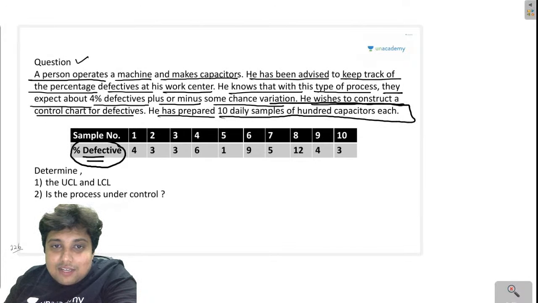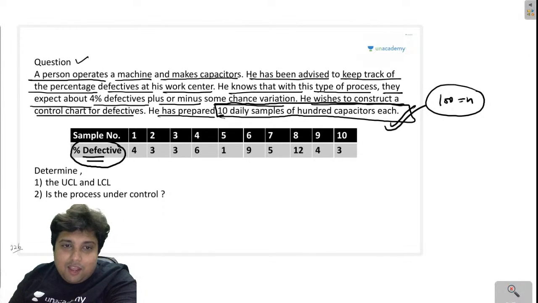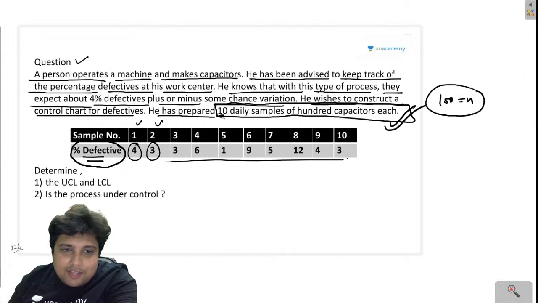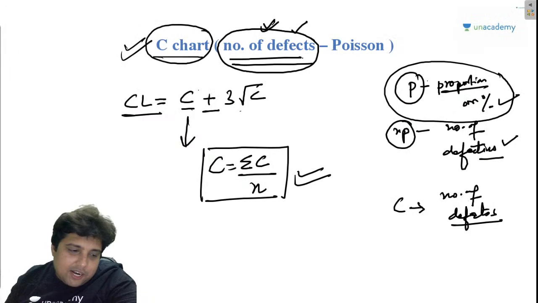I hope you can understand this. 10 groups of 100 each, right? So there are 10 samples, but each sample has a size of 100. So for us, the value of n is 100. I hope you are getting my point. So they have given us the data that in sample 1, 4% are defective, in sample 2, 3% are defective, and so on. The data has been given to us. And they have asked us to find the UCL and the LCL, that is the upper control limit and the lower control limit. Now remember, the upper control limit in the P chart